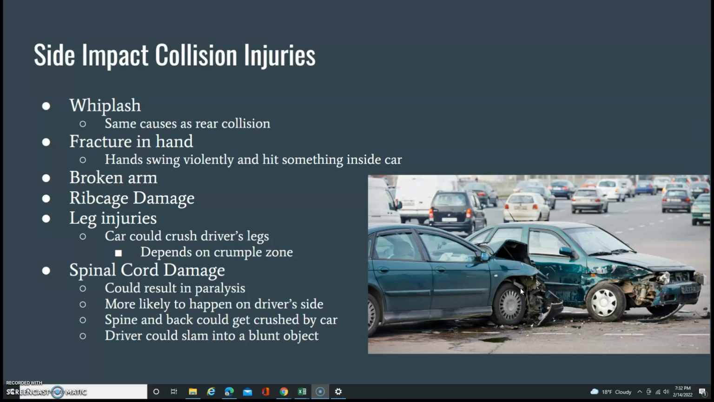Spinal cord damage could result in paralysis, and it's more likely to happen on the driver's side. The spine and back could get crushed by the car, and the driver could slam into a blunt object and sustain a spinal cord injury as well.